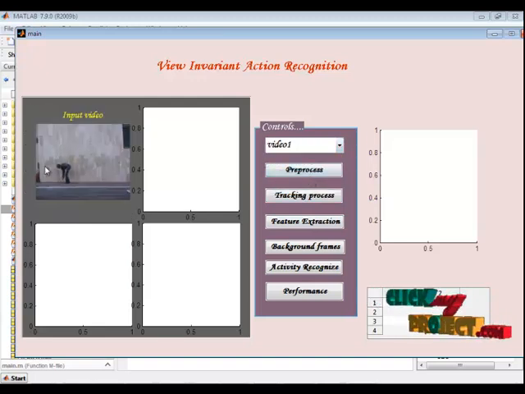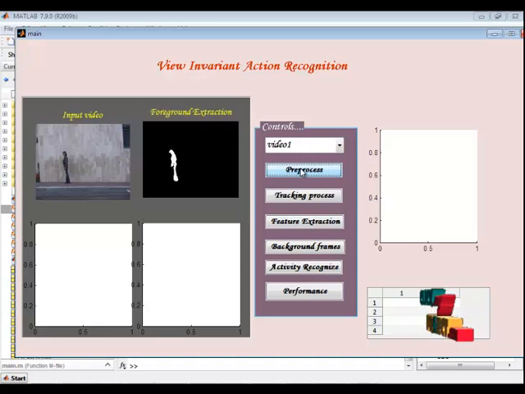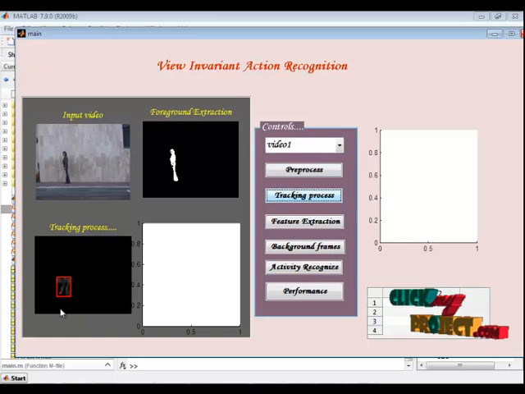The input video will be displayed in the first axis and it is also converted into frames. In pre-processing, we separate the foreground and background from the video. It is a binary image. The white denotes the foreground, the black denotes the background. In the tracking process, we are tracking the movement of the human, which is displayed in the third axis.